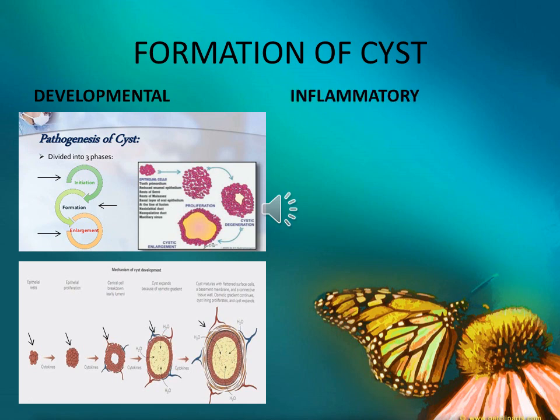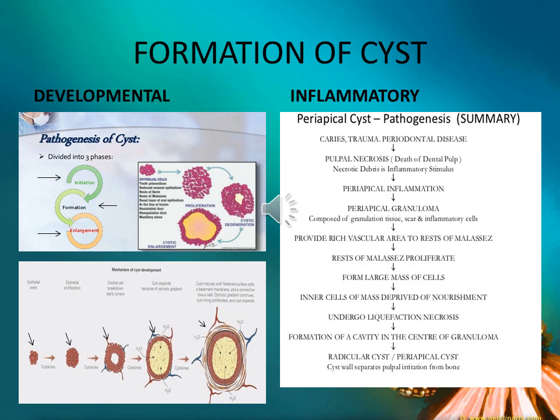Coming to the formation of the inflammatory cyst, the following mechanism is involved. Inflammatory cysts are the result of inflammation and the presence of inflammatory cells. The periapical cyst, in contrast with the developmental cyst described above, is inflammatory in origin. These are extremely common lesions found at the apex of teeth. They develop as a result of long-standing pulpitis or dental caries. The inflammatory process may result in necrosis of the pulpal tissue, which travels across the length of the root and exits the apex of the tooth into the surrounding alveolar bone, giving rise to a periapical cyst through the process described above.